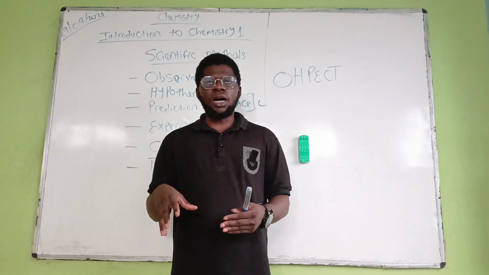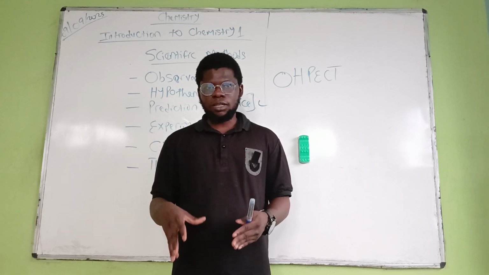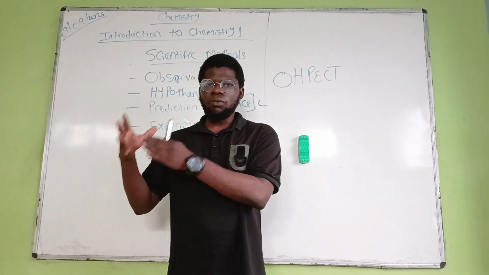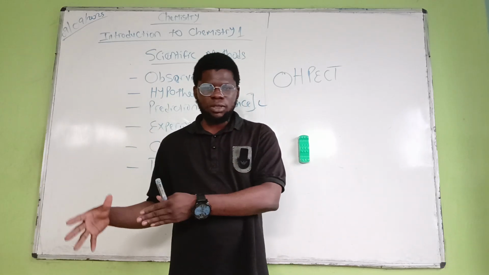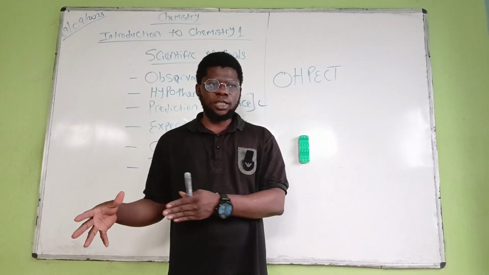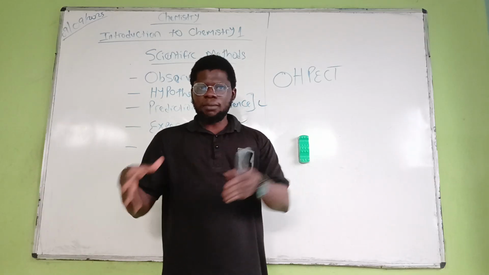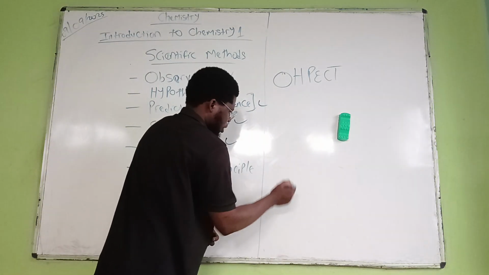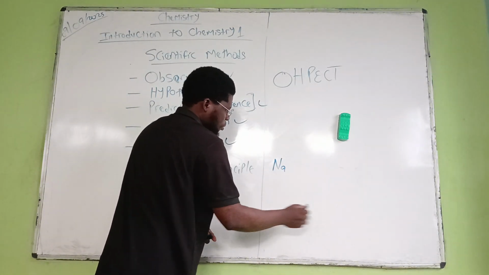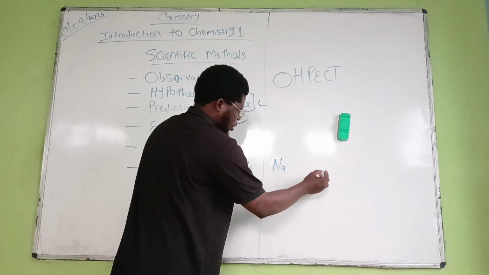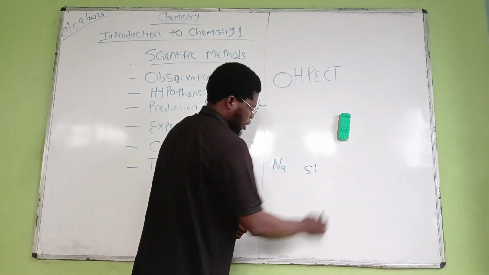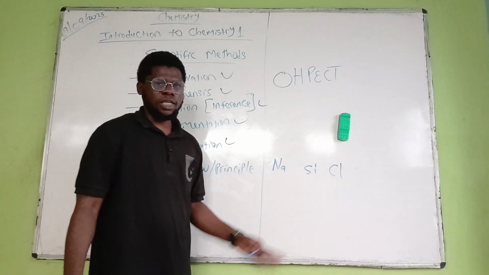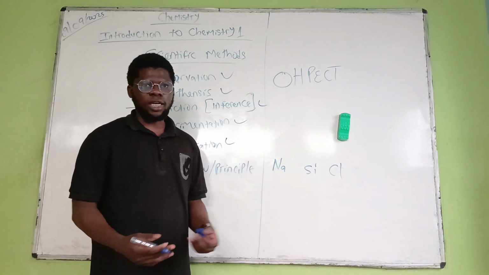Let's say we have elements as a whole. We have ones that are metal, ones that are non-metal, and ones that are metalloid. So, to keep it short, let's say we have sodium, silicon, and chlorine, and we group them according to their criteria.